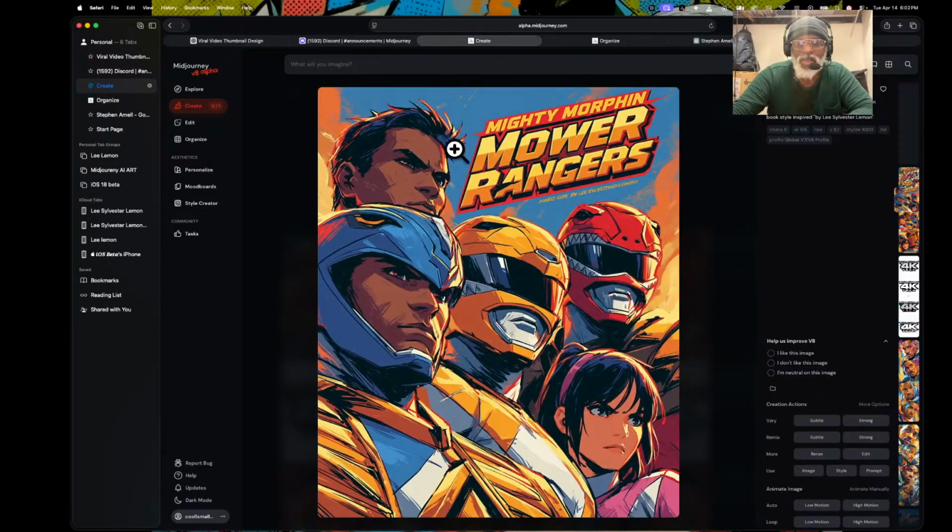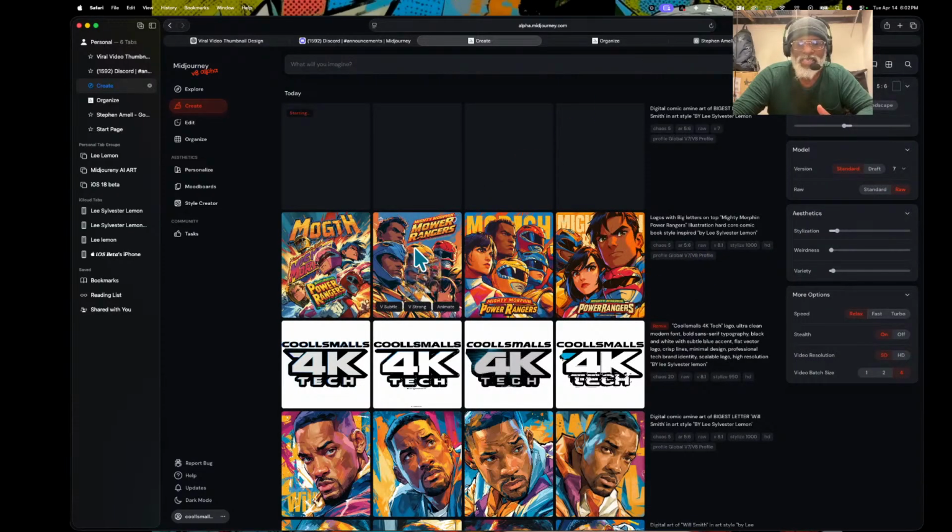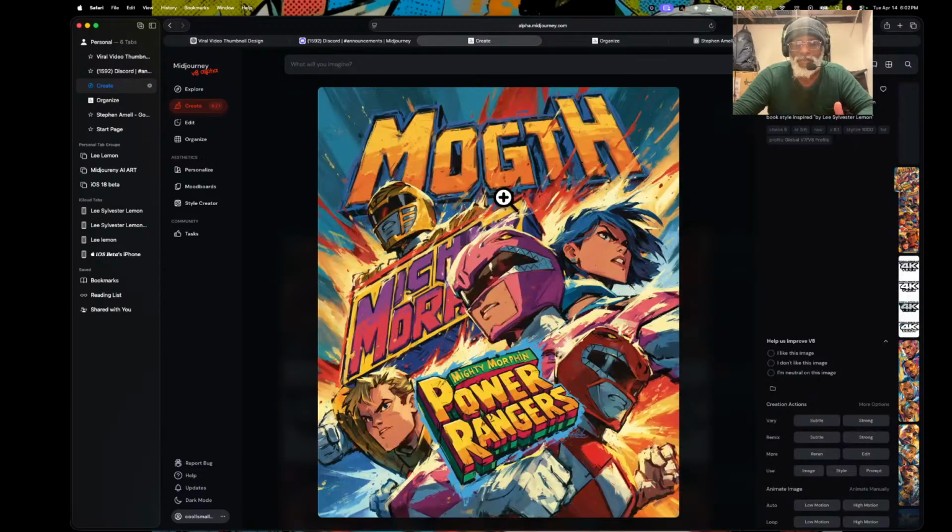Right here, you can see how bad the rodent is, and it misspelled Mighty Morphin Power Ranger. This is how you know this is based on V7, because V7 can't spell Mighty Morphin Power Ranger out correctly. But I do like how the thing came out.